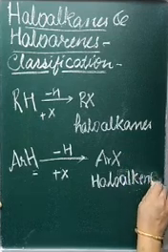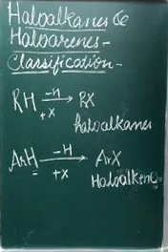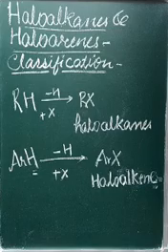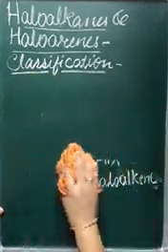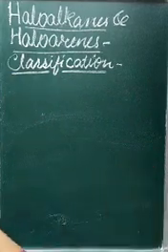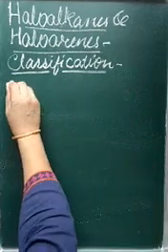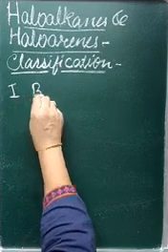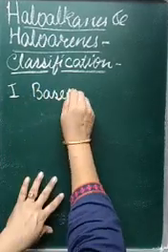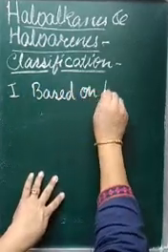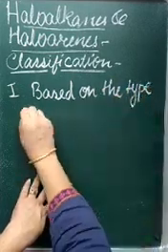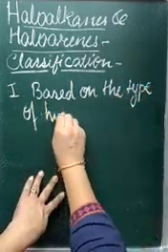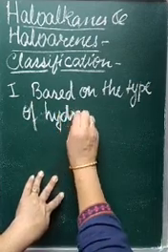classification. Let's study classification. So first classification is based on the type of the hydrocarbon. Now you know what are hydrocarbons?